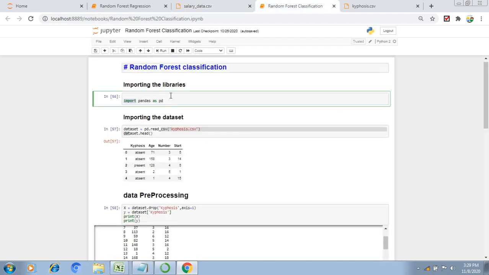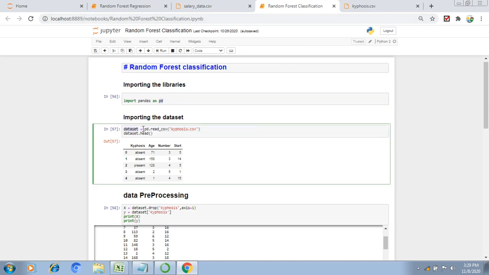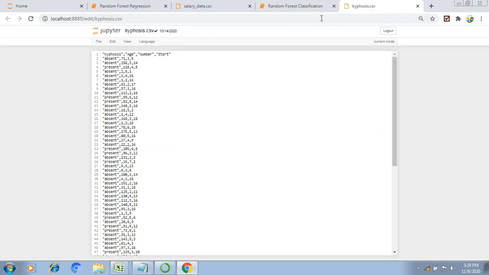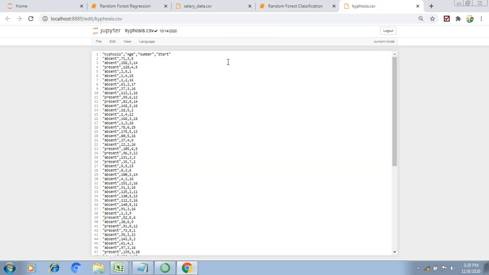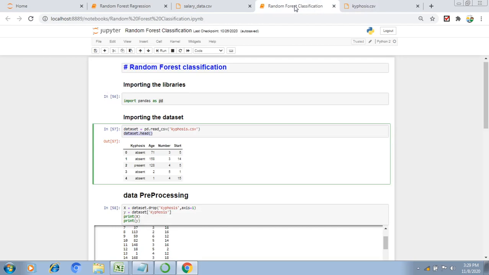Similarly, I'm importing pandas as pd. This is my pandas library. If I want to access my CSV, we need to import pandas, and pd is my alias name. Dataset equals my object, pd is the alias name of pandas, and read_csv is my method. I am accessing kyphosis CSV. The same CSV I'm accessing here, and dataset.head will display the first 5 records: absent, absent, present. These 5 records it will display from the top.